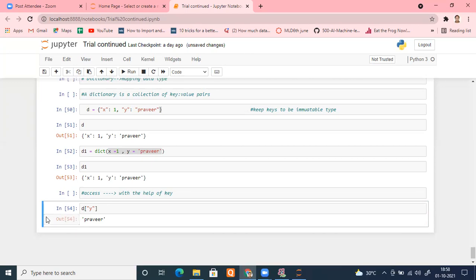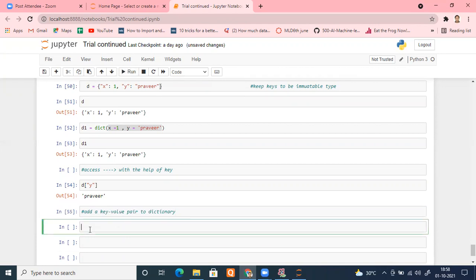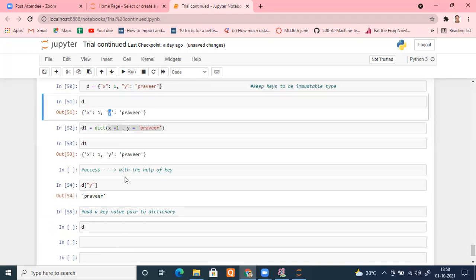Suppose I want to add an element to this dictionary. Add a key value pair to the dictionary. What you have to remember is the name of the dictionary. We know the name of the dictionary is D. Now we know that D has only two elements, X and Y. I want to add a new element to this.